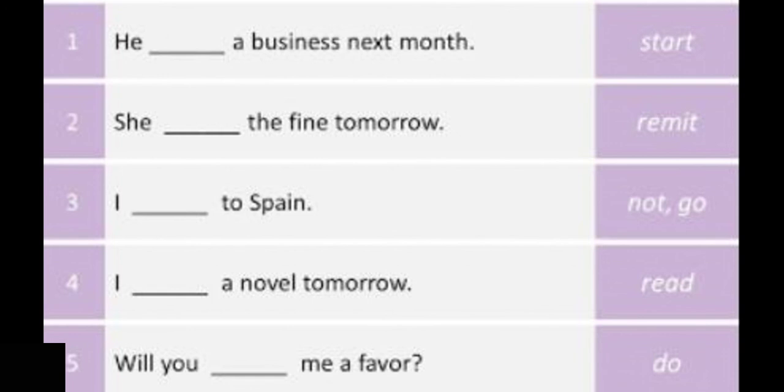Third one, I dash to Spain. There is a negative word, along with that you have to use the verb. Next one, I dash a novel tomorrow. Fifth one, will you dash me a favor? You have to use the verb form, it is in the question form, right?